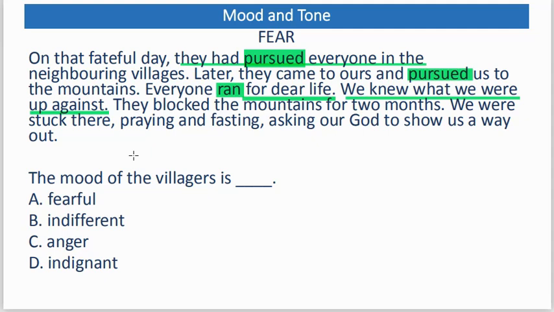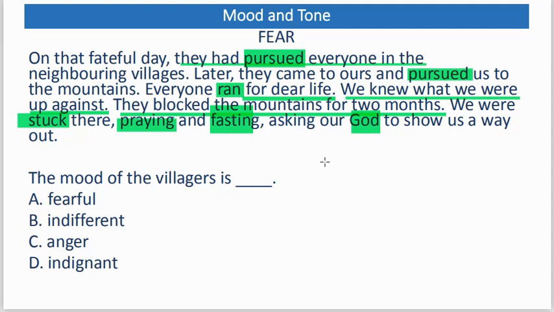Now, another one shows that they are blocked in the mountain. They blocked the mountains for 2 months. We were stuck there. They were confined. They were forced to stay in a particular place for 2 months. That also shows that they are scared. Praying and fasting, asking God to show us a way out. Look at this, praying and fasting. This shows that the environment is tense, the environment is fearful and helpless, to the extent that they cannot help themselves. They have to pray. They have to seek for heavenly, for spiritual intervention.